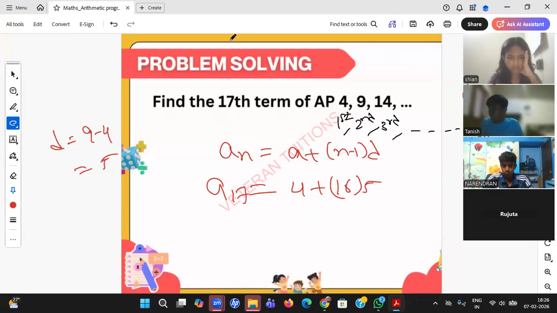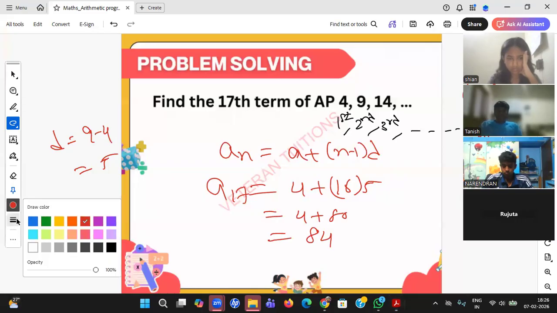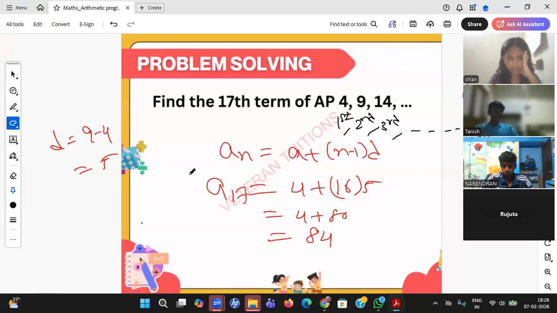Okay. Tanushri, no beta. Tanish, right answer. Rajita, right answer. Jahnavi, right answer. Maya, right answer. Shayan, right answer. Okay, 4 plus 80, 84 beta. Yes, Tanushri, where did you go wrong? Multiplication mistakes. Okay. So it's just asking A17, the 17th term, meaning you need to take the nth term, and the value of the nth term is nothing but A17.